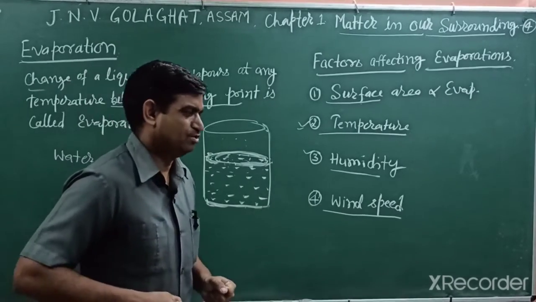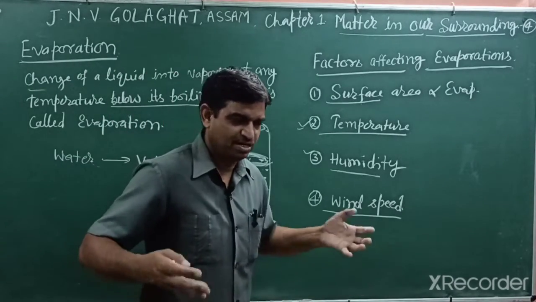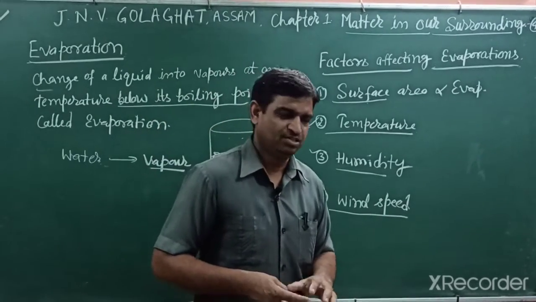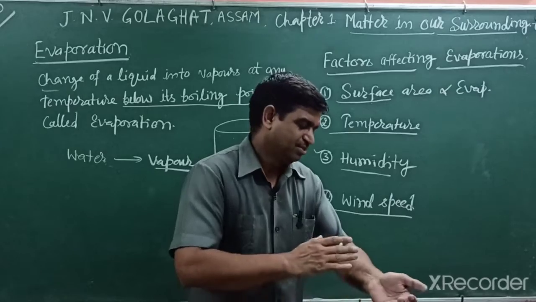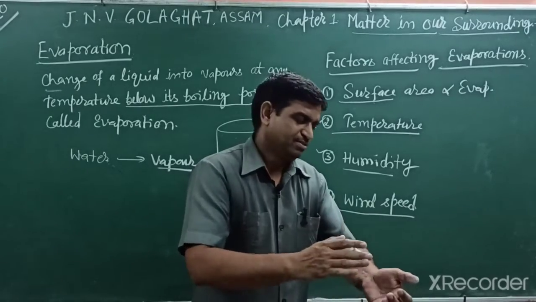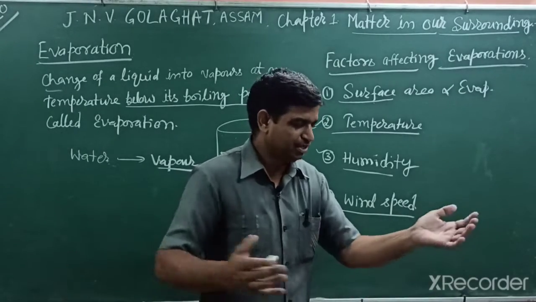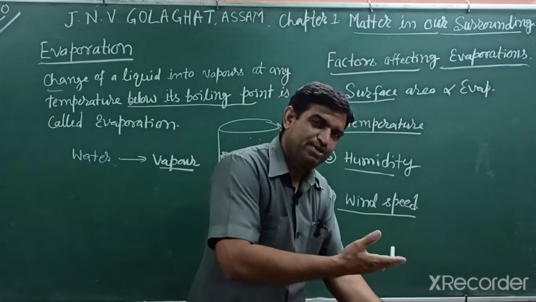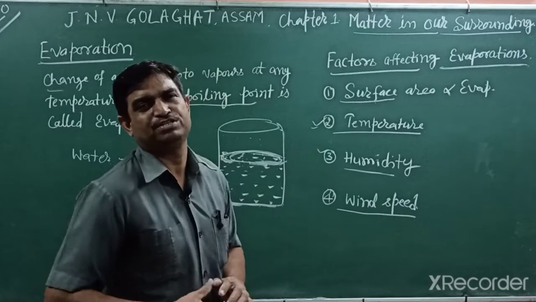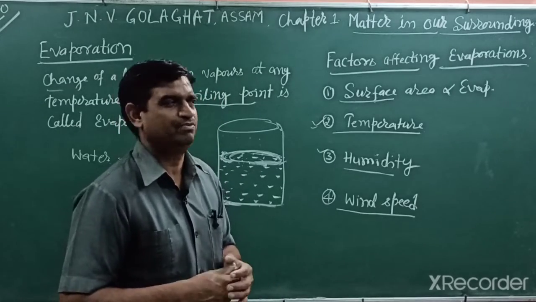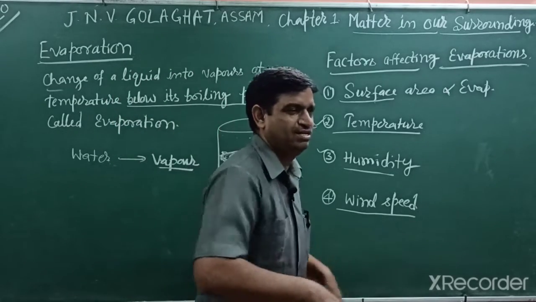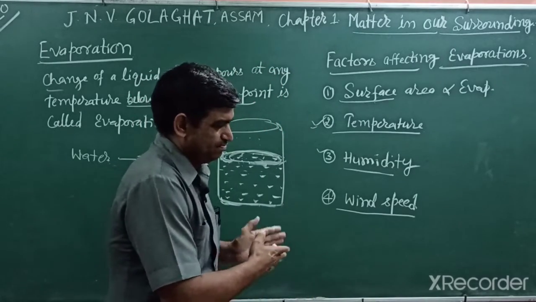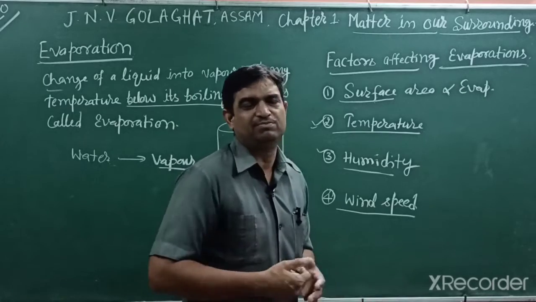Evaporation: if a person runs, then why does sweat come? Why does perspiration come? The reason is that our body maintains the same temperature. When water comes out and that water evaporates, the body temperature is cooled down. So that is the reason when a person runs, sweat comes, and salts and water particles are removed out.